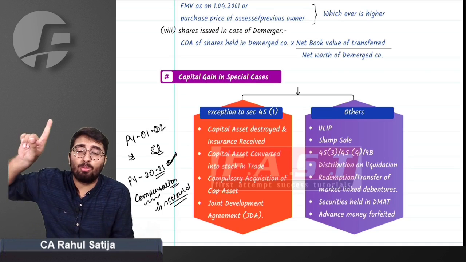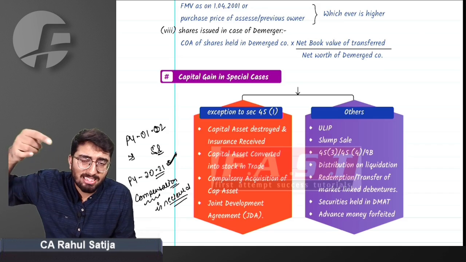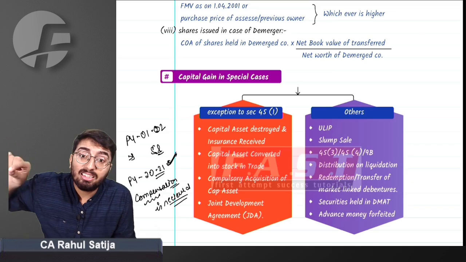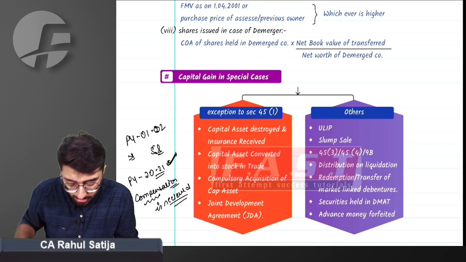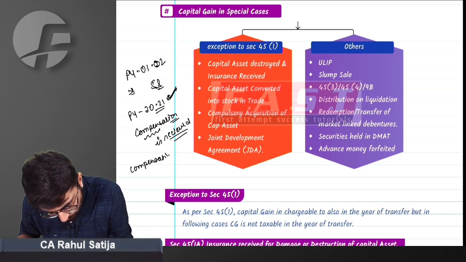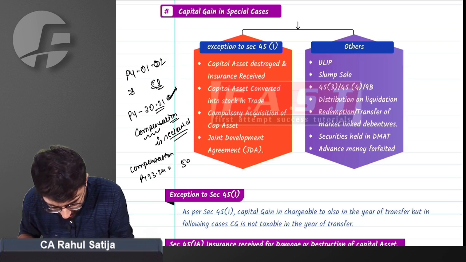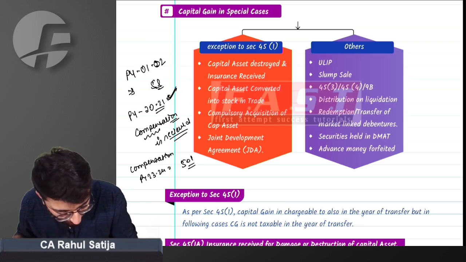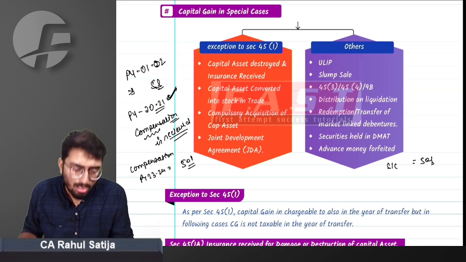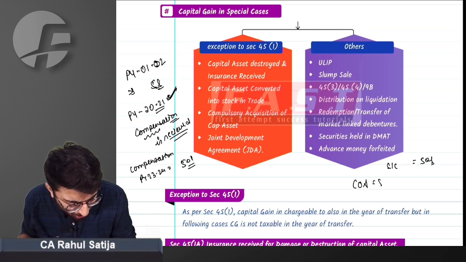Therefore, it is an exception to section 45(1), because transfer takes place in one year and taxability arises in the other year. For example, I receive compensation in previous year 23-24. For example, 50 lakh rupees I received. How will capital gain be calculated? Sales consideration will be 50 lakh, because I am receiving compensation money of 50 lakh rupees. How will cost of acquisition be calculated? Cost of acquisition will be 5 lakh.